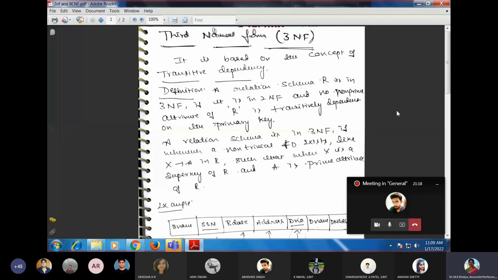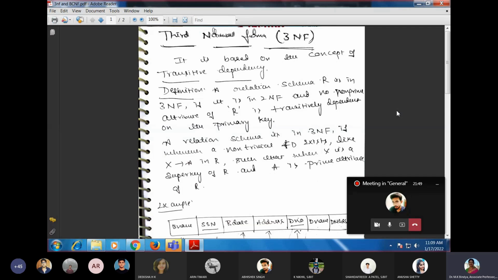So to make the table be in first normal form, we have to follow three methods. First one, use multiple tuples. Second one is use multiple columns, and the third one is use a separate relation. If we follow the first method, use multiple rows, redundancy will be more, and normalization means no redundancy.